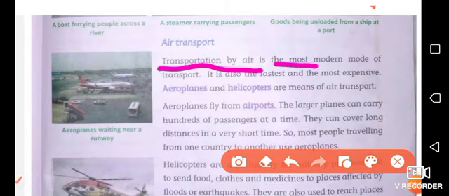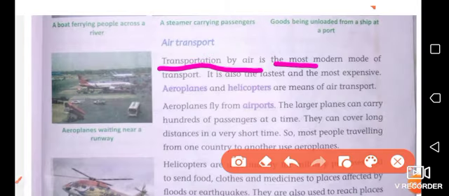The last thing that we need to understand in this chapter is selecting our means of transport, that is, how people select their means of transport. Because here are three modes of transport, and lots of means of transport as well. So how do people choose their modes and means of transport?